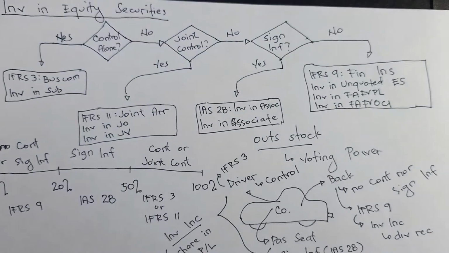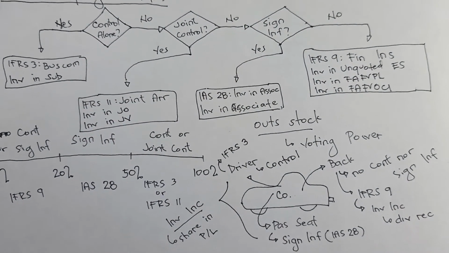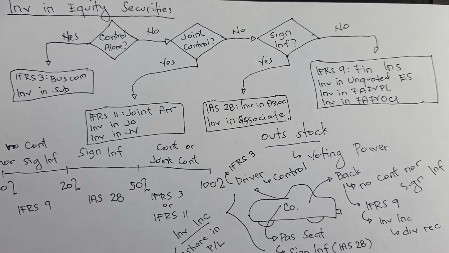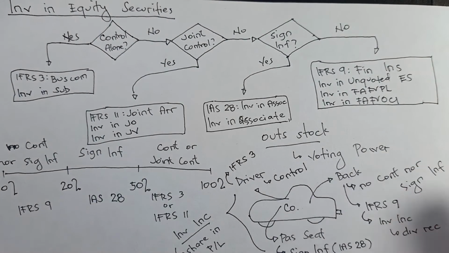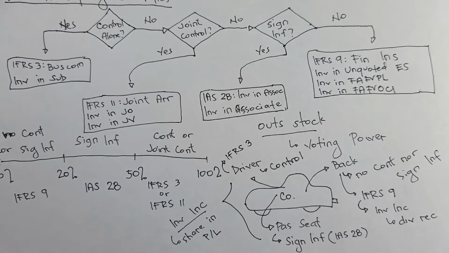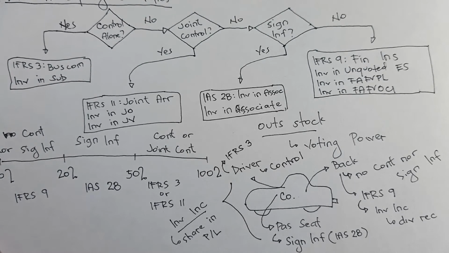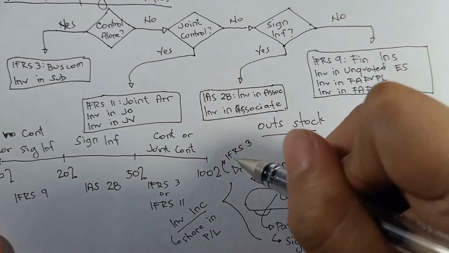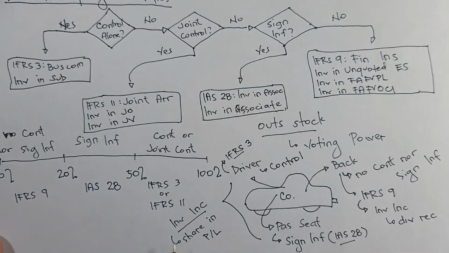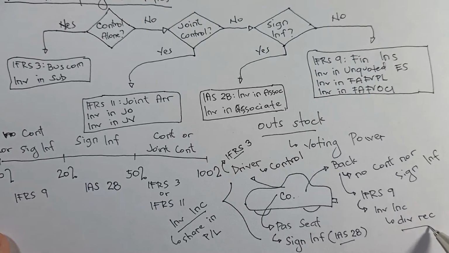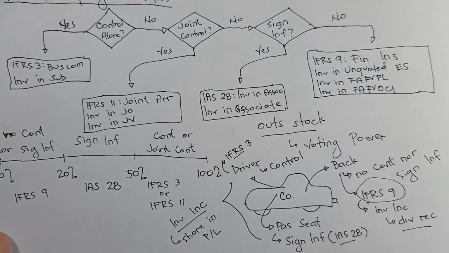Balik tayo dun sa discussion ko kanina, dun sa past video ko. Dun sa past video natin, pinag-usapan natin yung classification ng shares. So, if hindi mo pa napapanood to, please, punta ka muna dun sa other video natin dito sa channel na to. Okay ba tayo doon? Sabi natin dun sa past video ko, the investment income, if IFRS 3 and IAS 28 ang ating ginagamit, will be the share in P&L. So, nagiging income lang ang dividend kapag IFRS 9 tayo.